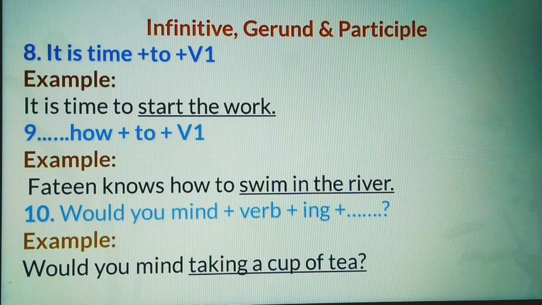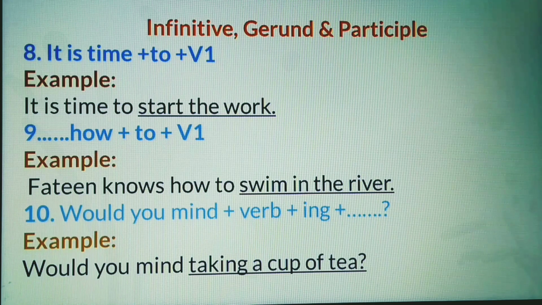Dear learners, we can use infinitive, gerund and participle to complete the sentence. Look at number 8. If you find the sentence with it is time, then to plus verb, that means an infinitive clause, may come to complete it. Look at the example.